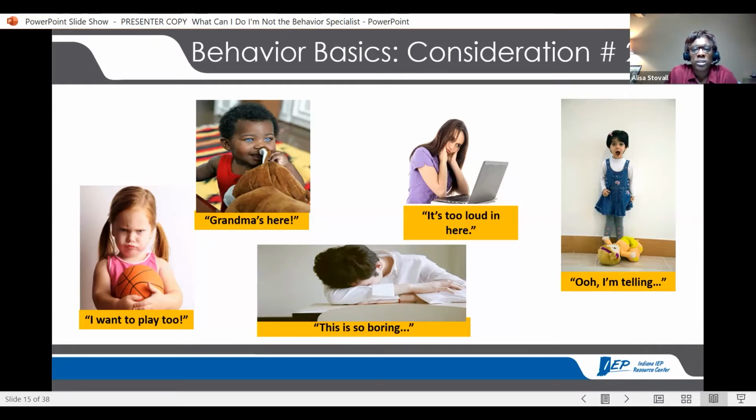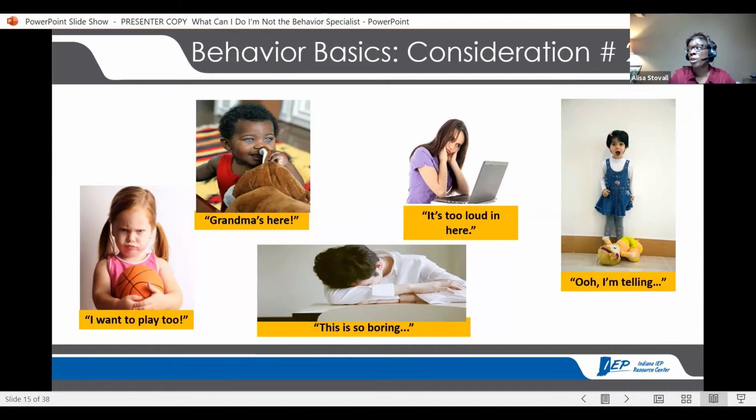Okay. The others, this is boring. The boy with his head down, it's possible. Or frustration, I can't do this. I don't know how to do this. I can't remember what I'm supposed to do. Or I'm tired. Okay. And what about the last one down there, the little girl standing against the wall? She's not in timeout.